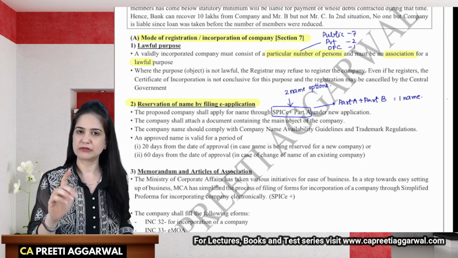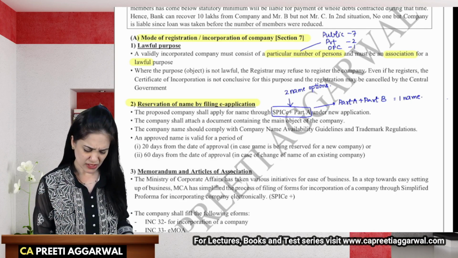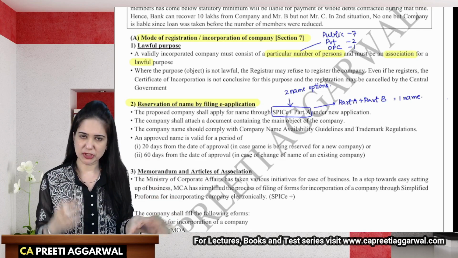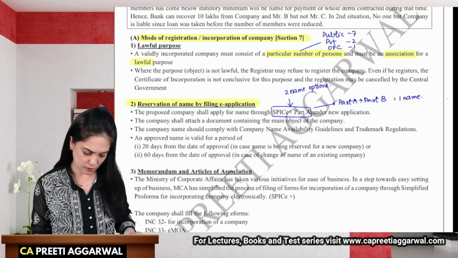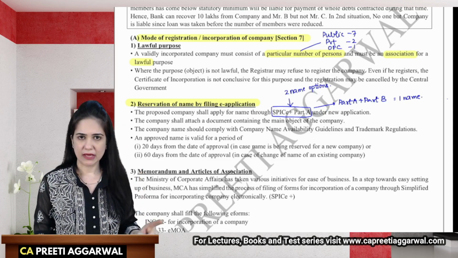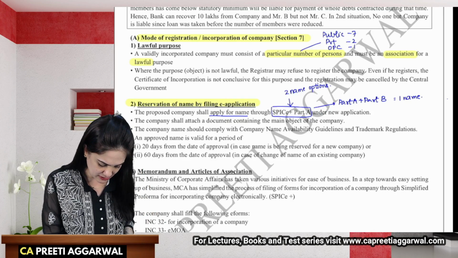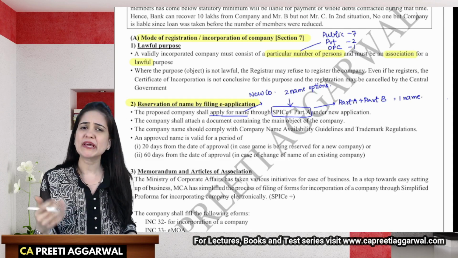Only one option will be given, and if you don't get it, then you'll have to go through the procedure again. It is always better to fill Part A, wait for the name confirmation, and then you can fill Part B in that name. All the documents will also be in that name only. Now, you will fill Spice Plus Part A. That is for new companies. Okay, so if you're applying for the name and this name is for a new company, then you will fill Part A. But what about the existing companies?